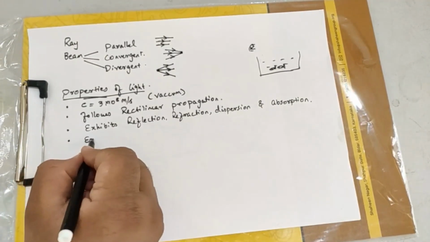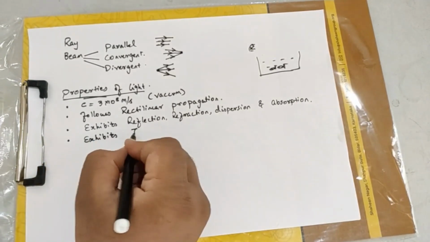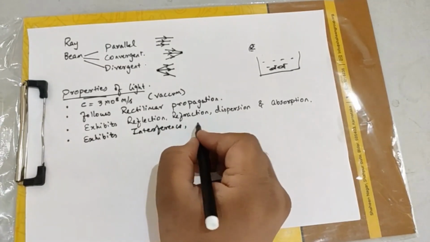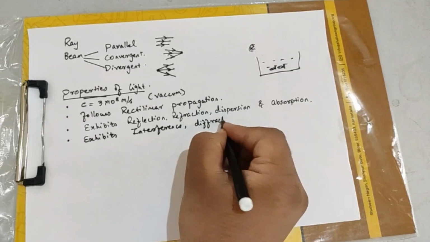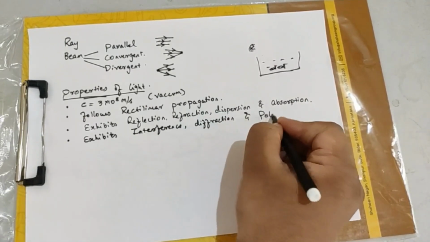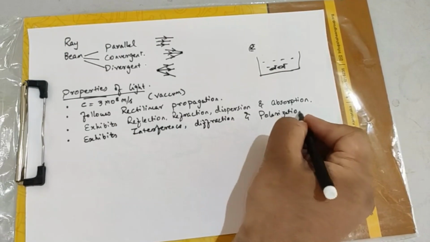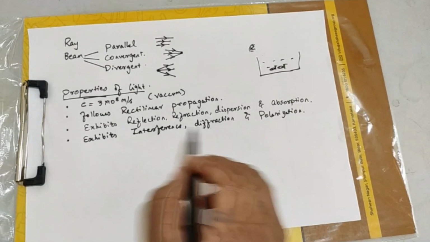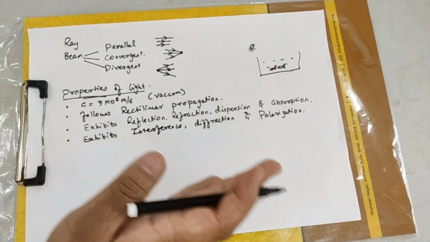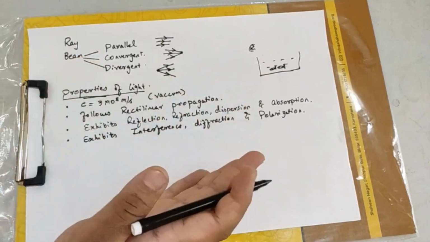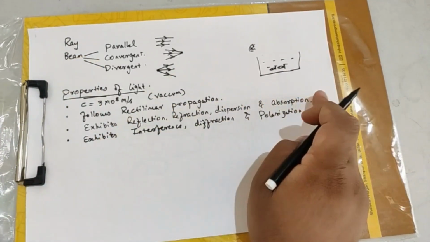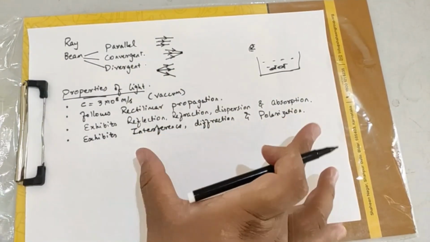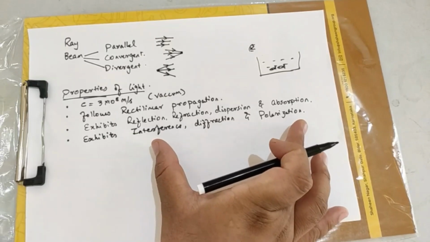Next, it also exhibits interference, diffraction and polarization. What does it mean? Interference, diffraction and polarization, these three phenomena have been written differently compared to the first set. The first set of them can be explained by using ray optics, whereas the next set that I have written, interference, diffraction and polarization, these three you will be learning by using the wave nature of light.